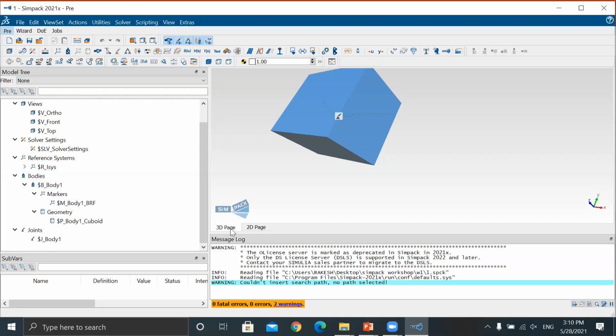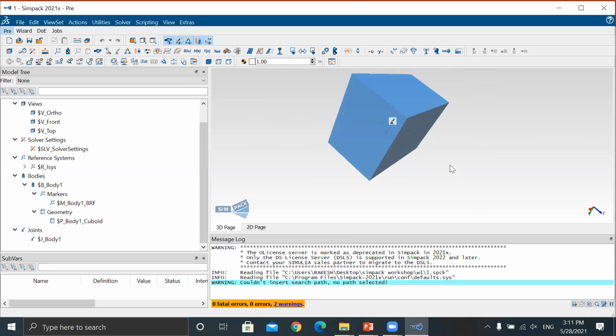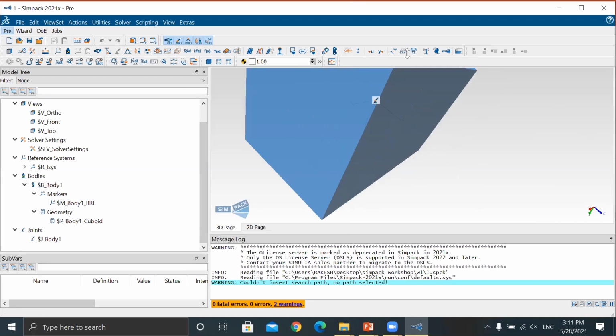Now, mouse control everybody knows about. It's like CATIA. If you're using Simpack 2020 and below, it's different, but after version 21 it's CATIA type. You have to click control and right-hand side, it will rotate. For move, just click the middle button. For zoom, click the middle button and right click a single time, zoom in, zoom out.